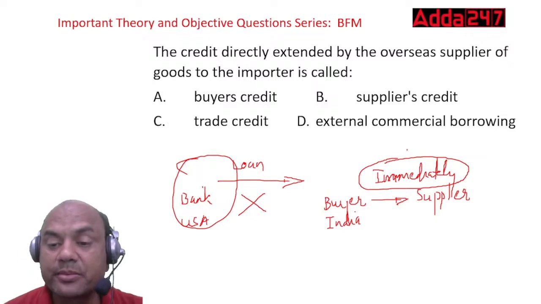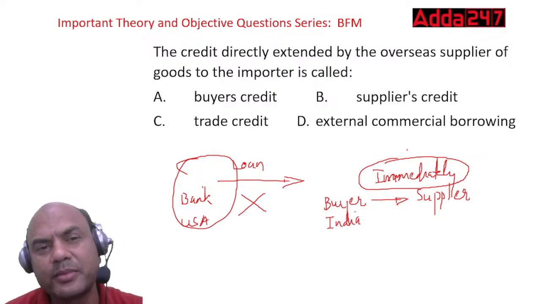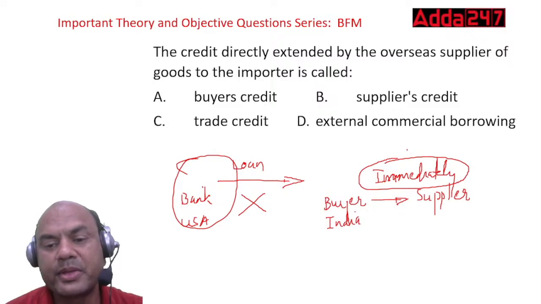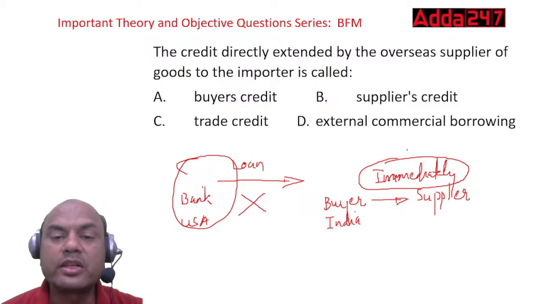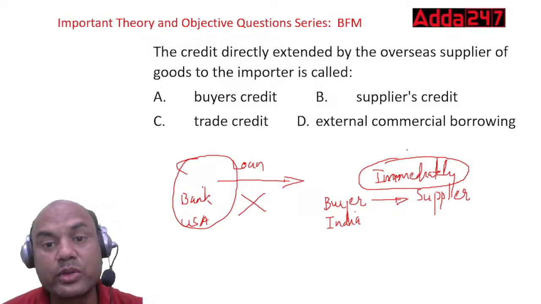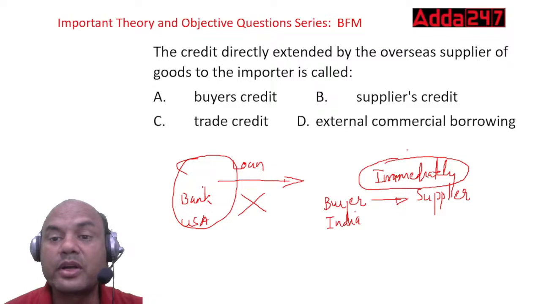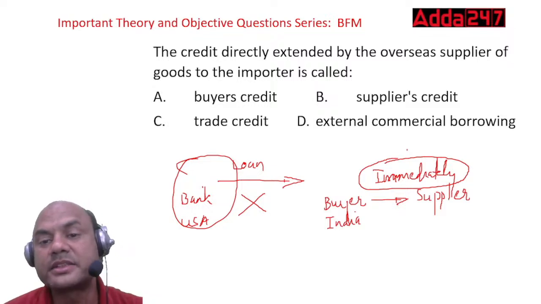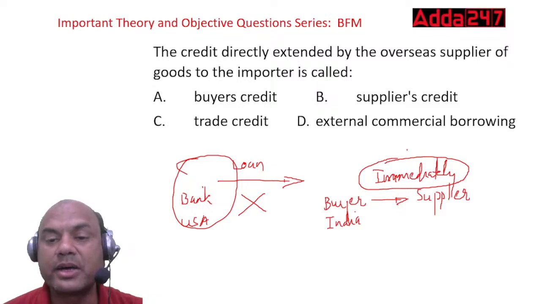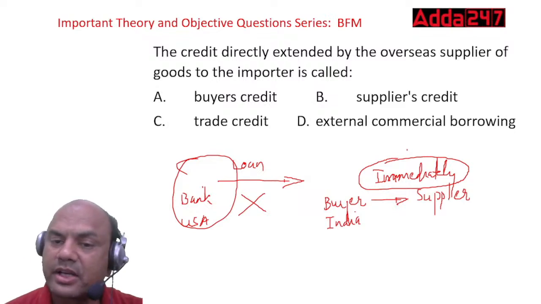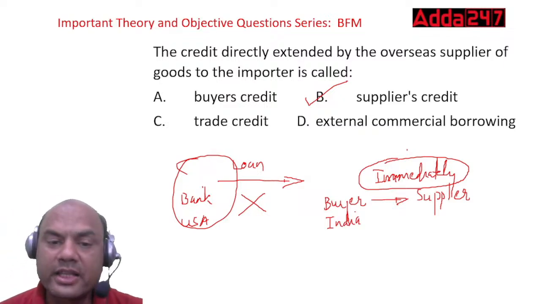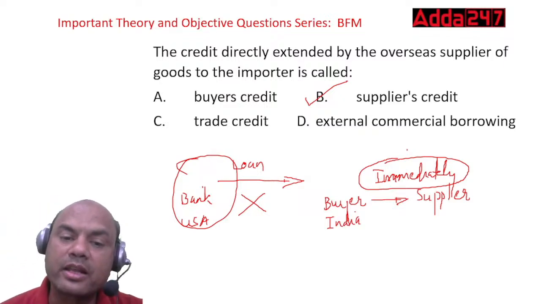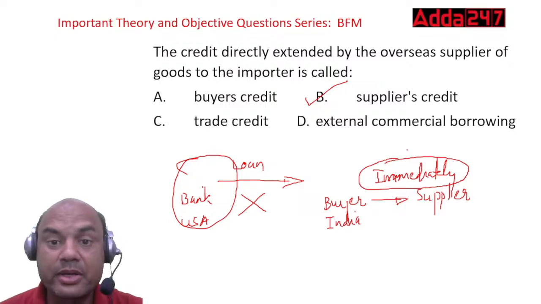Credit period means the supplier will be supplying for, let's say, 2 months, 3 months duration. Means I'll give you the goods now, you pay me after 2 months. So whenever any goods are sold on credit, on udhari, then that is called as what? Credit directly extended by the overseas supplier. So that is called as buyer, supplier, trade and ECB. Answer is simple. ECB, supplier's credit, right? Again remember, buyers and suppliers are the part of trade credit only. Okay, remember this. Got it?